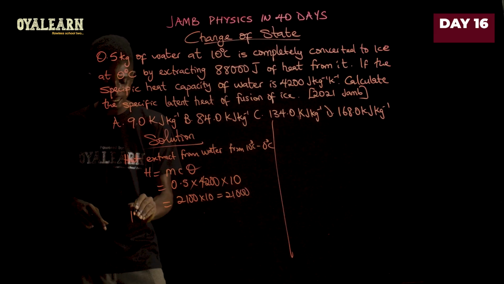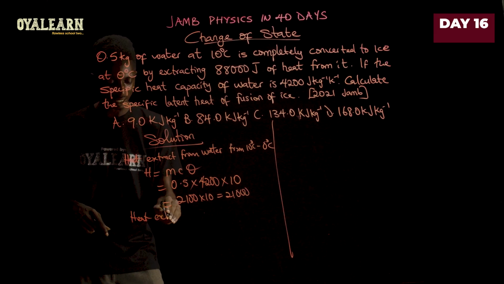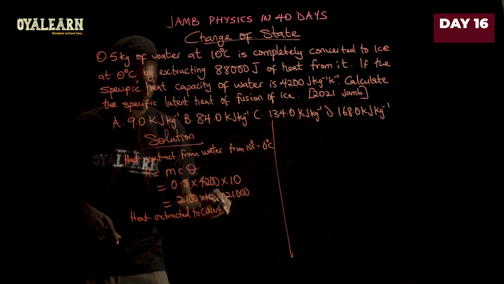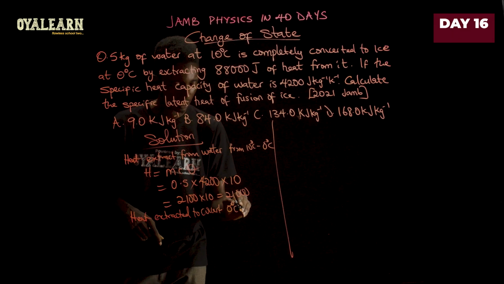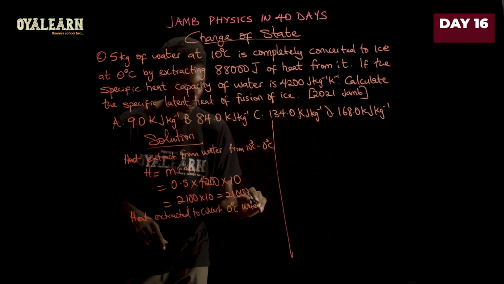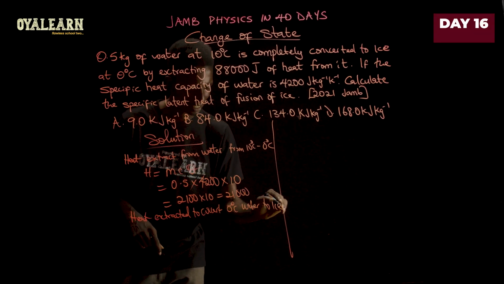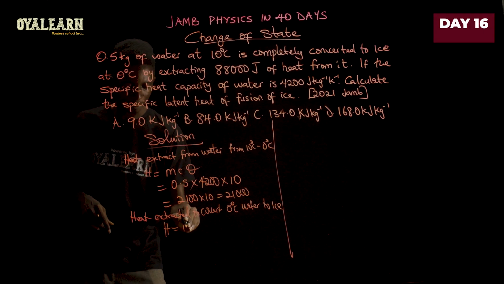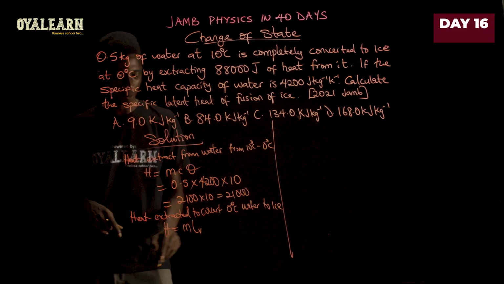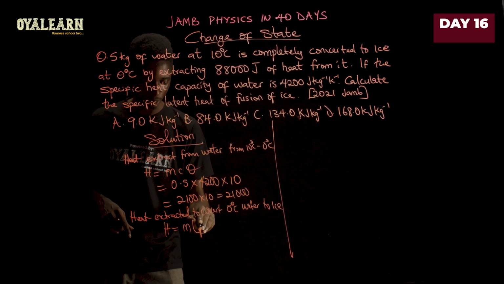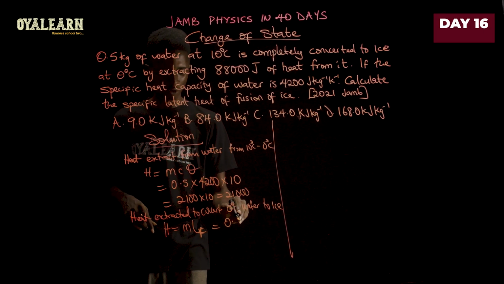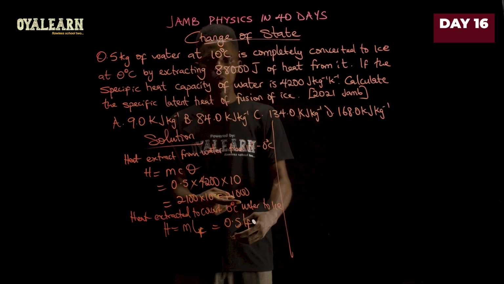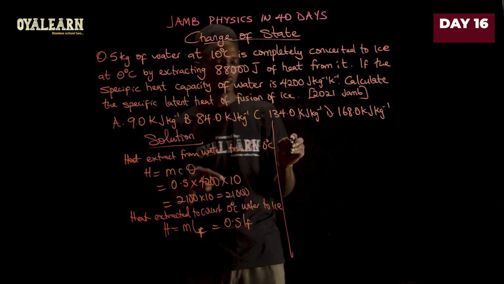Now, the heat extracted to convert 0 degrees Celsius water to ice. Remember, without a change in temperature, that is given as H equals mass multiplied by latent heat of fusion. Since it's coming to ice, and the mass is 0.5, so 0.5 LF is what we have here. Now the sum of these two is what makes 88,000. So we go on to say